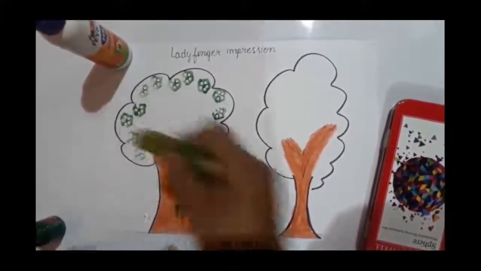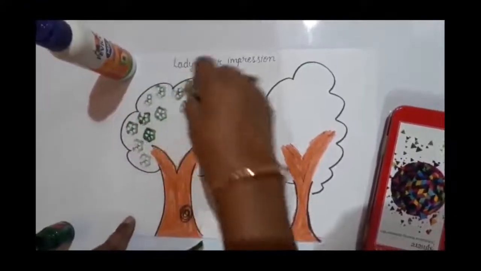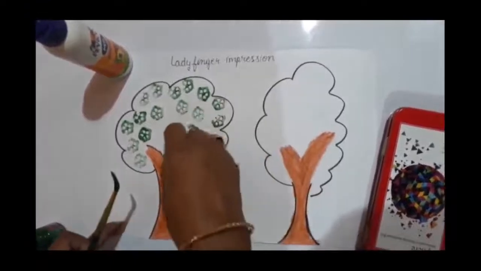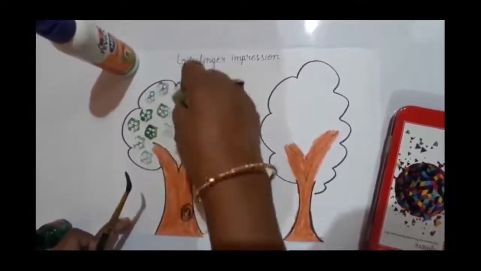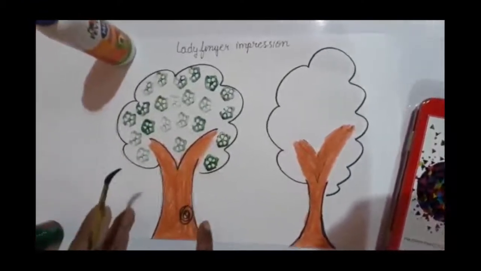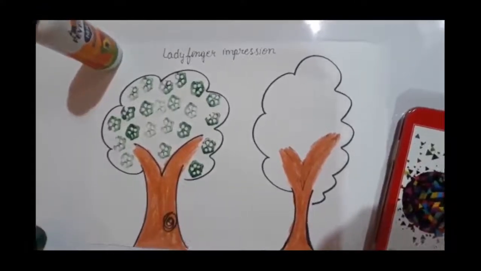This activity also you have to do. So you have to do two things. First you have to complete the book page, and after that you have to do the lady finger impression in a picture of a tree. In the thick one you have to do the lady finger impression, right? This activity also you have to do, right?